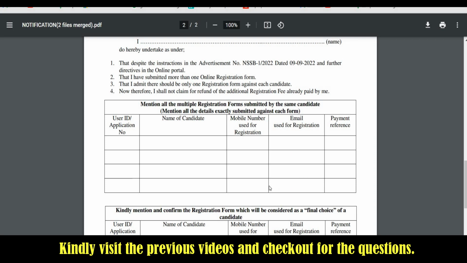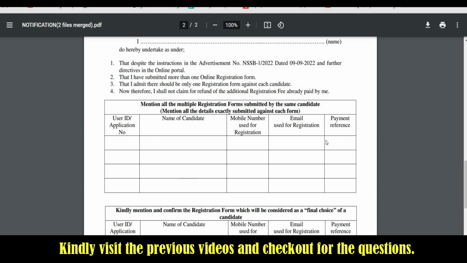The next question that we have received was, sir, where do we get the payment reference number? Once you are done with the payment, you will receive a notification in your registered email address. There you will get the notification from the NSSB, and in that notification you'll get the billing information, where you will see the bank reference hashtag.